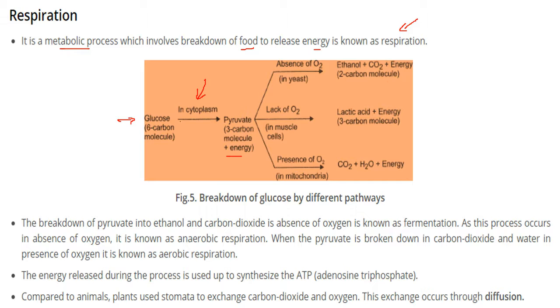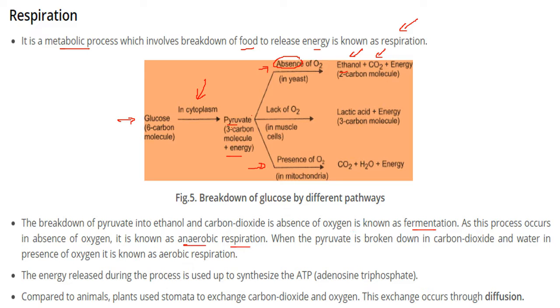Here we have glucose. Now the respiration can take place in absence of oxygen, in presence of oxygen, or lack of oxygen. These are 3 things which can happen. So the breakdown of pyruvate into ethanol and carbon dioxide in the absence of oxygen is known as fermentation. This process occurs in the absence of oxygen, which is why it is called anaerobic respiration. Please understand, respiration in the absence of oxygen is known as anaerobic respiration.